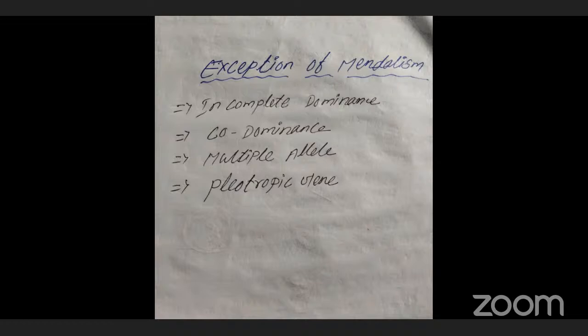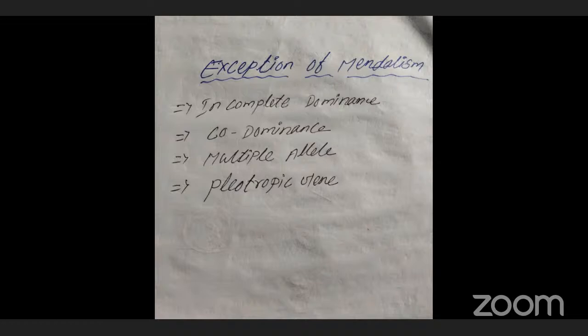Mendel's statement is that one gene is responsible for determining one character, and in a pair of genes in a gamete, one is dominant and the other is recessive. This is Mendel's law. But in some cases, one gene can control many characters.